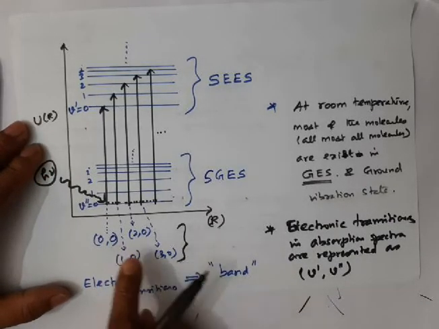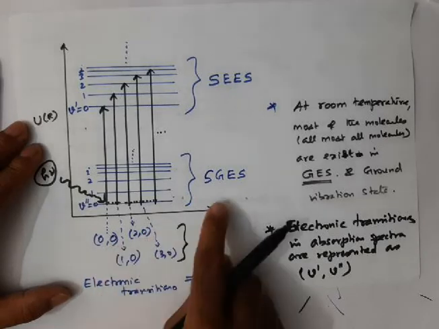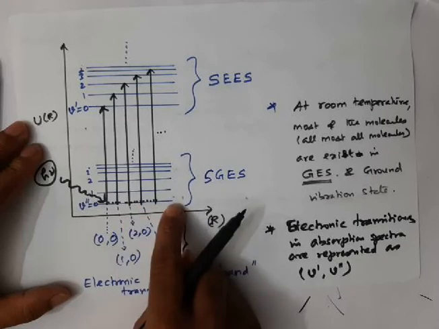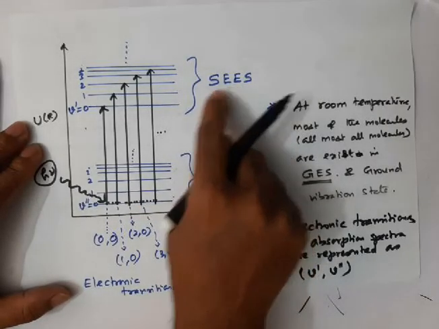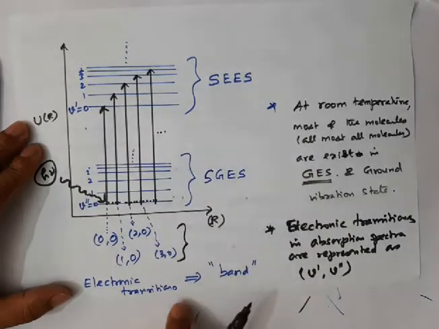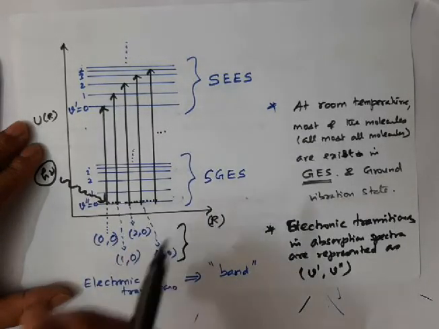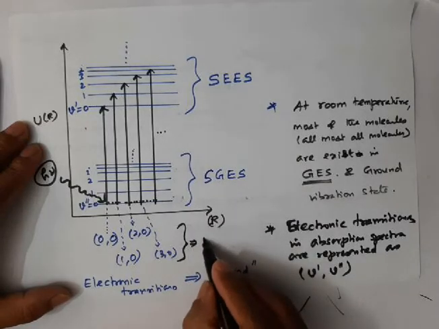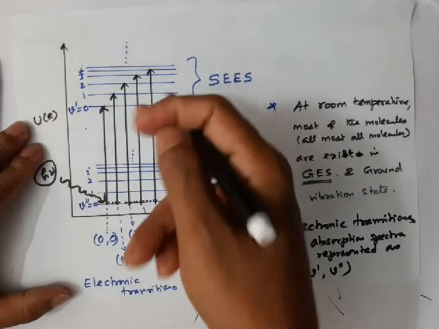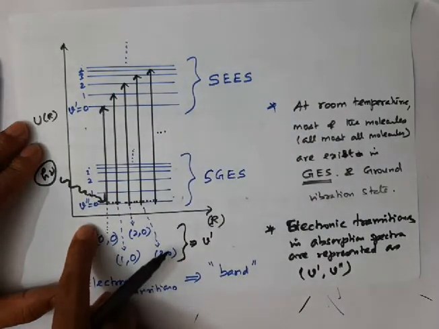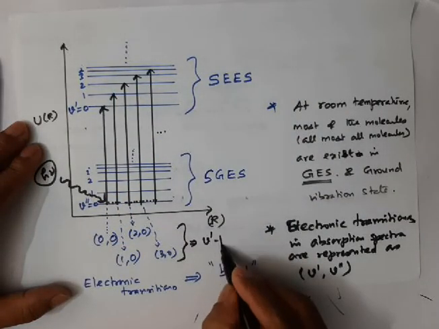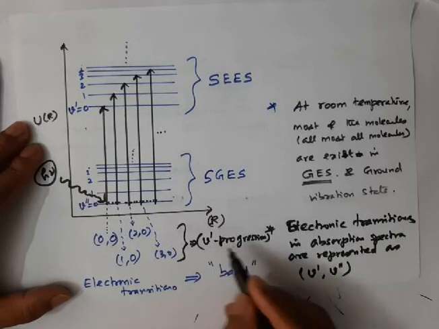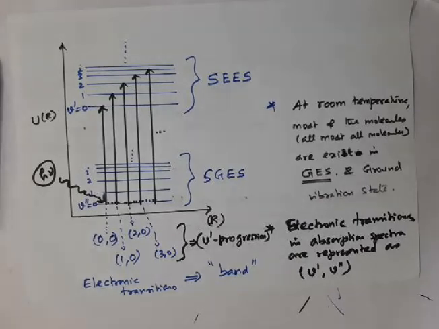See here, the ground electronic state has the same vibration level in the transition, whereas in the excited electronic state the vibration levels are different. Therefore each of these transitions will produce a line, and those transitions are called V prime progression. Why? Because the change occurs only in the V prime level, not in V double prime. So it is called V prime progression.